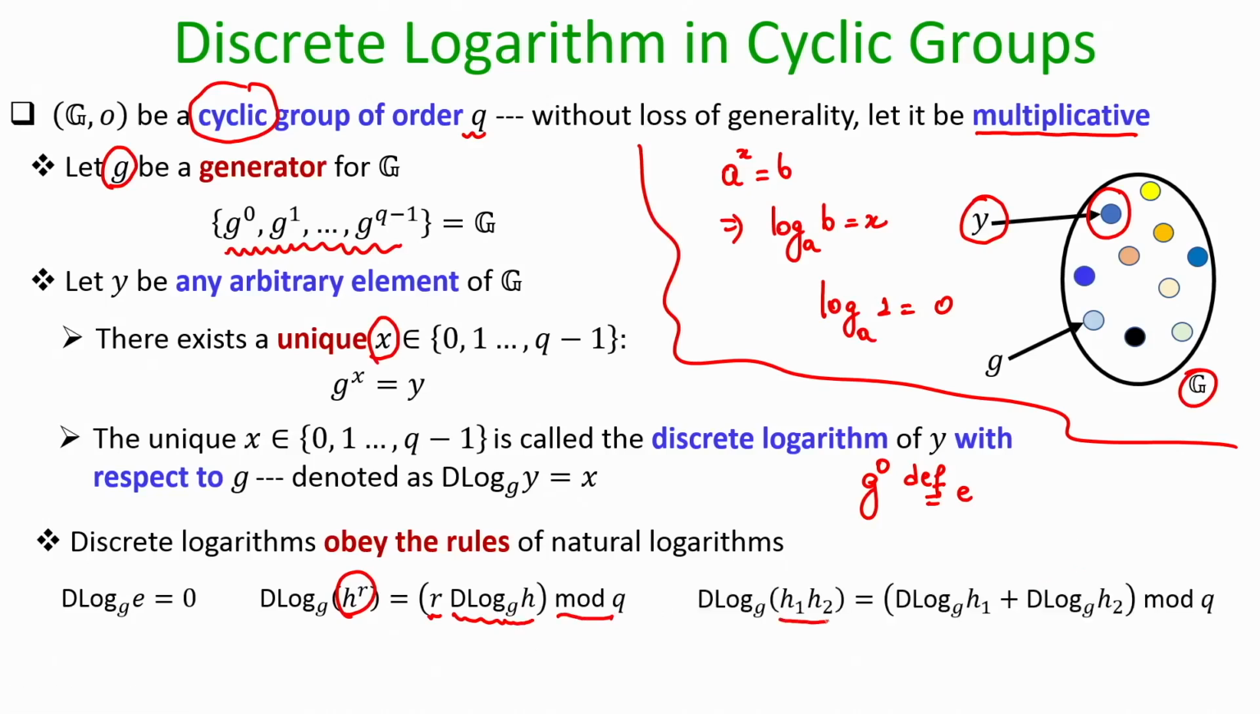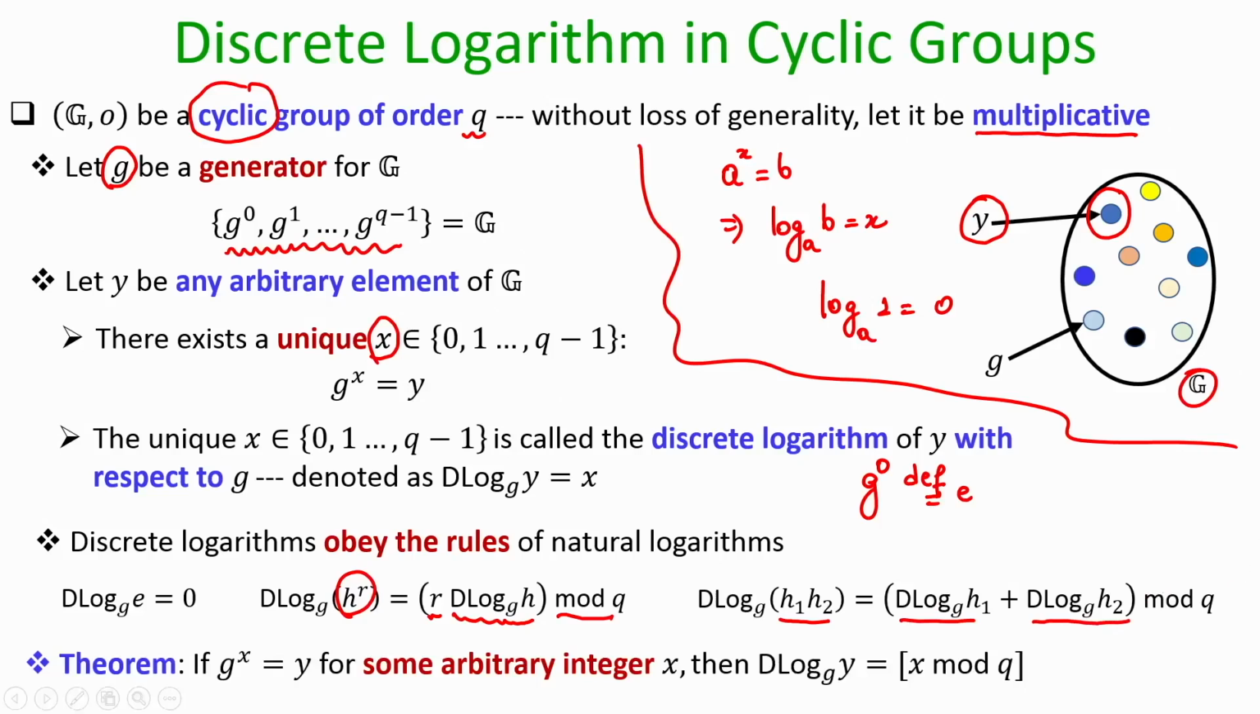In the same way, if I have two group elements h1 and h2, then the discrete log of the product of h1 and h2 will be the same as the summation of the discrete logs of h1 and h2 individually modulo q. And the general theorem statement that we can have is the following: if you are given that g to the power x is equal to y, where g is the generator,